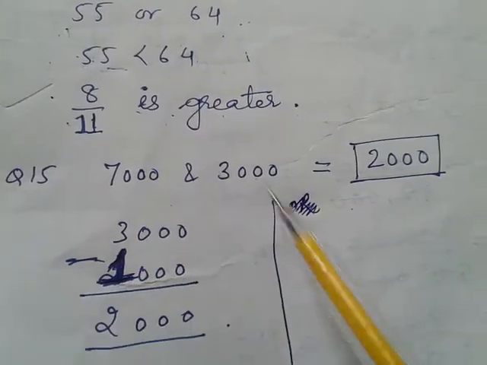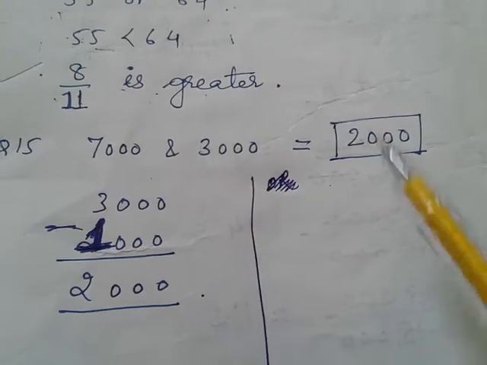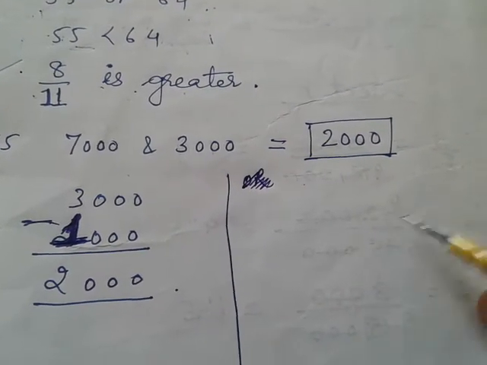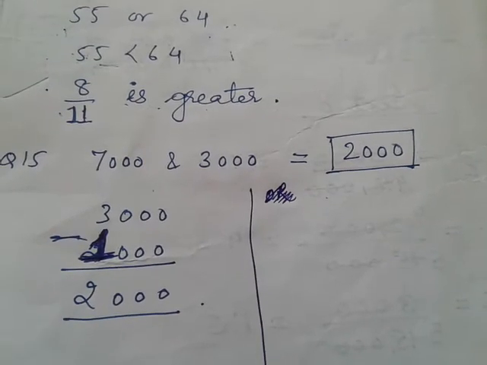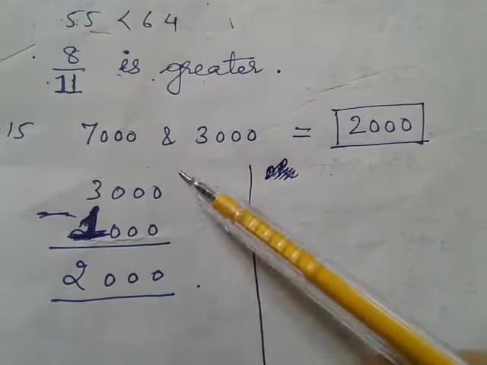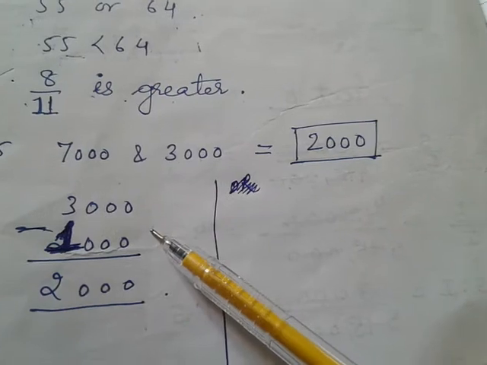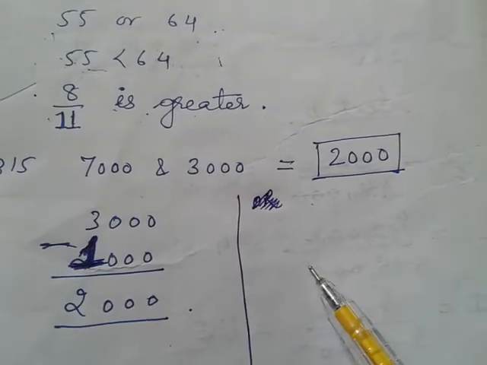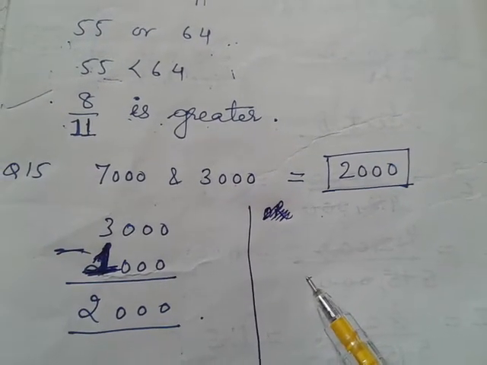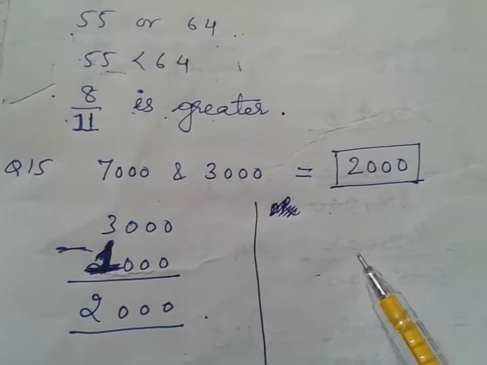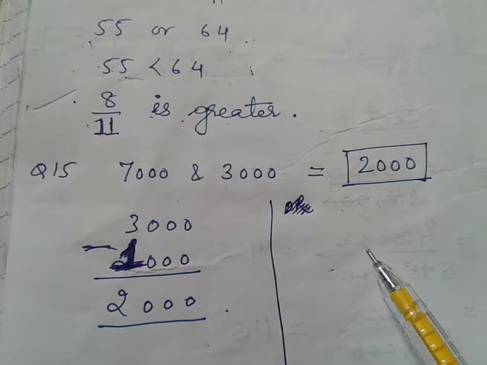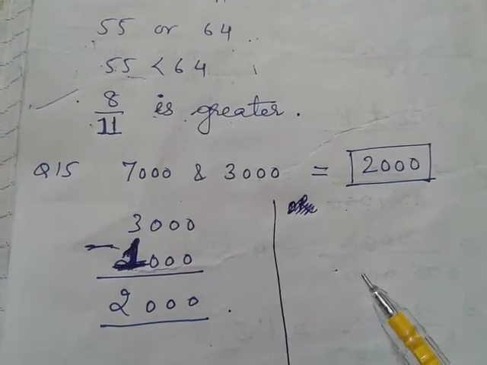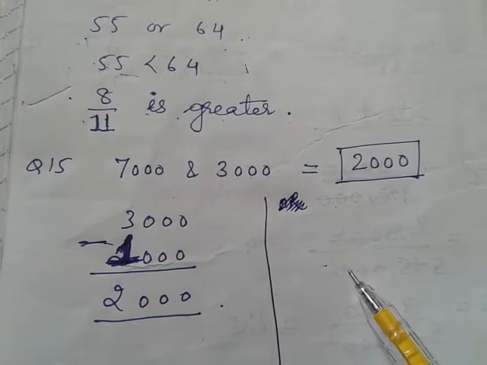Question number 15. Here many of you have written directly 2000. 2000 is the answer, so you will get only 50% marks, because at least the smallest step should be included. I have given two methods to solve. Either one you have to solve with steps. Those who were asking me about the answer keys or where you have lost marks, I have uploaded a special video for it. So please go through it.